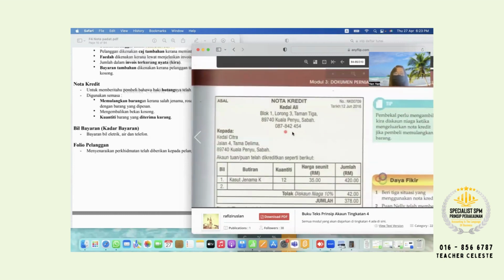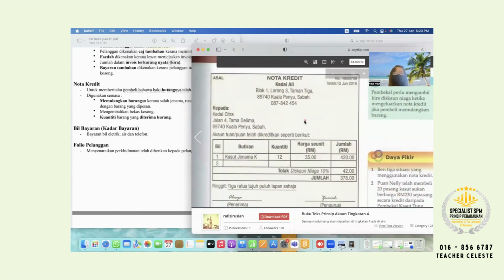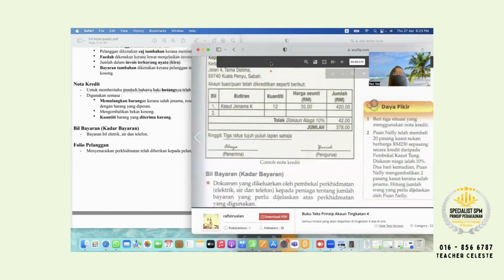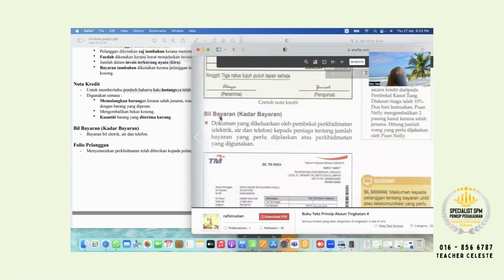Okay, so this one is a contoh of nota credit. Okay, so next week, next lesson, teacher will teach you siapa yang memulangkan barang. I will teach you. Okay, siapa yang seller. Okay, next bill bayaran, last document sumber.